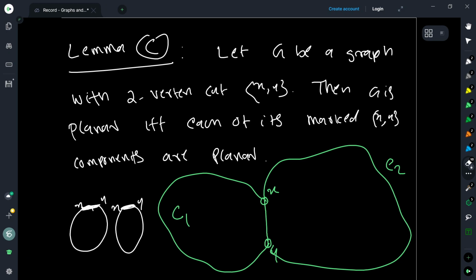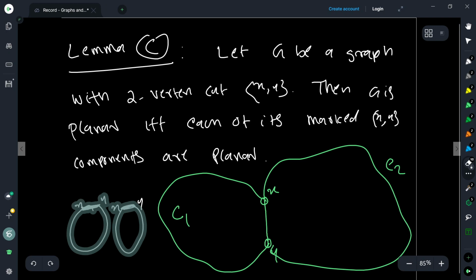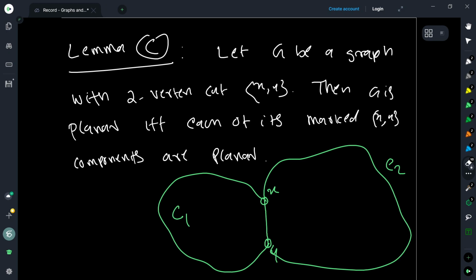So one here using the green, right? Basically, I have drawn x and y here together, right? And now you have this embedding of C2, where x and y are on the outer face, and the embedding of C1, where x and y are on the outer face. Put them together. Now I get an embedding of the graph C1 and C2, right?